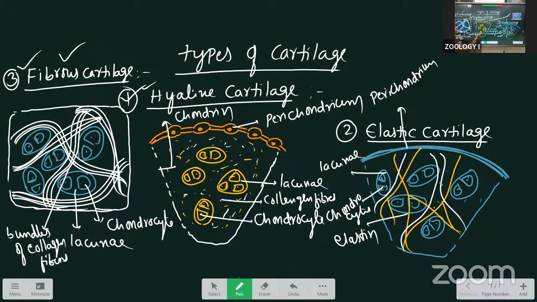Why? Because inside it, minute collagen fibers are present. In fibrous cartilage, bundles of collagen fibers are present. Both hyaline cartilage and elastic cartilage have the outer membrane, the perichondrium, but in fibrous cartilage the perichondrium is absent. This is about the types of cartilages.